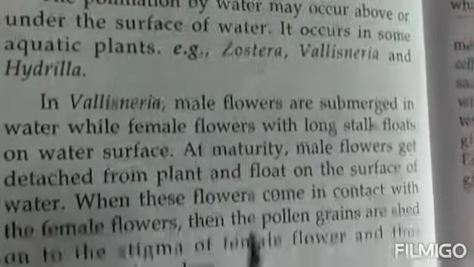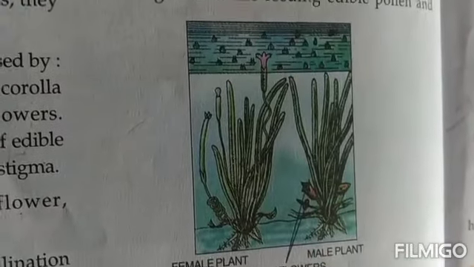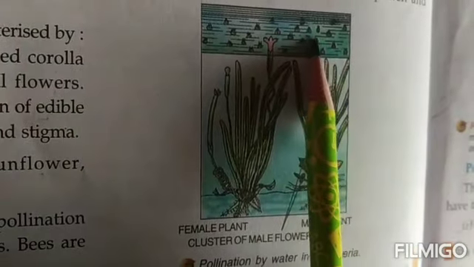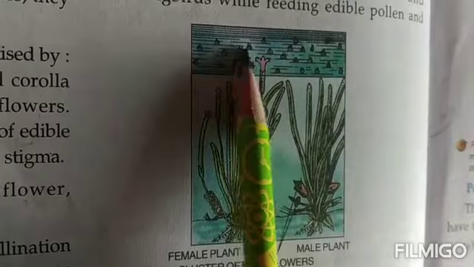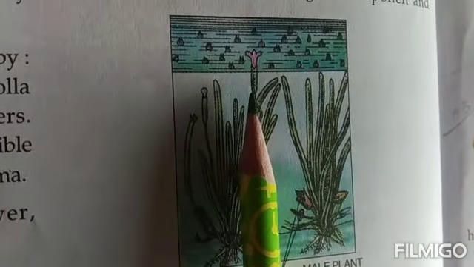Now in your books, children, there is a figure given over here. You can see the figure. This is showing you pollination by water in Vallisneria. You can see how the male flowers are moving about. They are floating in the water, and then they will go and get stuck to the stigma of the female flower.